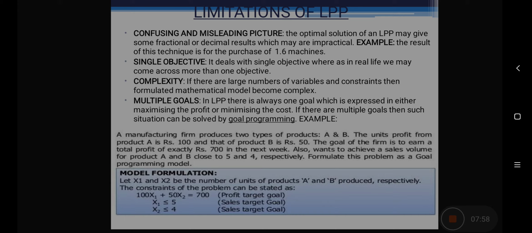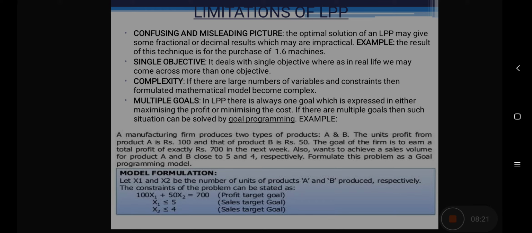Third is complexity. In case of a large number of variables and constraints, the formulated mathematical problem is quite complex, and dealing with such a problem is again a challenging task. Multiple goals. In LPP, we always work with one goal, that can be maximizing the profits or minimizing the cost, but in real life, organizations work with multiple goals.